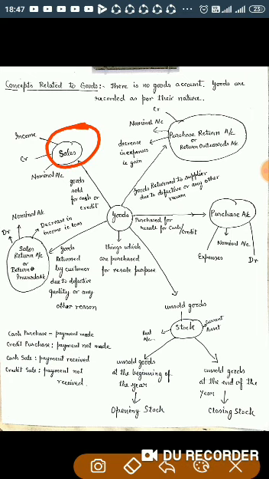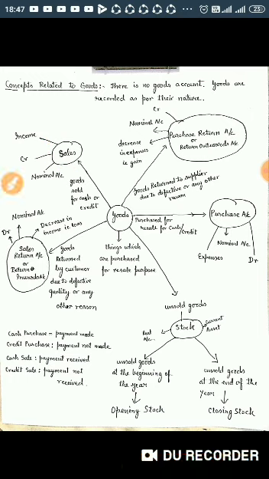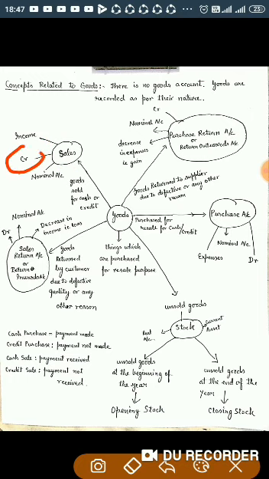The nature of sales account is nominal account, and it is an income for the business, so it should be credited. The rule of nominal account: debit all expenses and losses, credit all incomes and gains. So sales is an income for the business, so it should be credited.